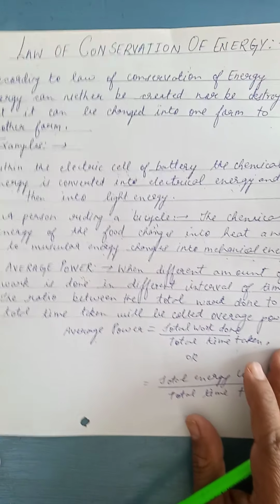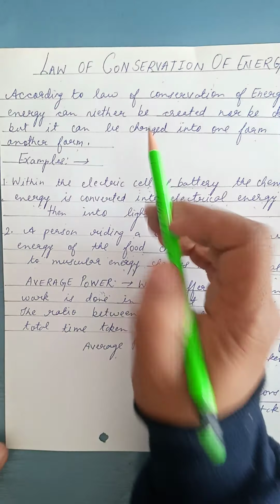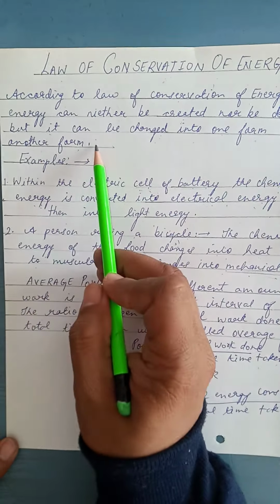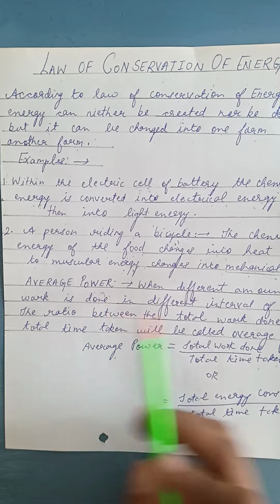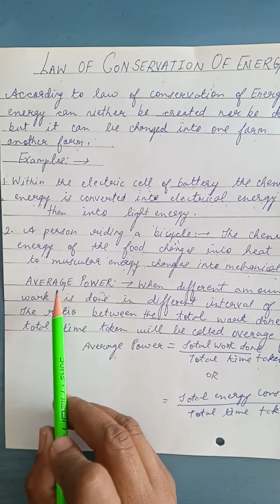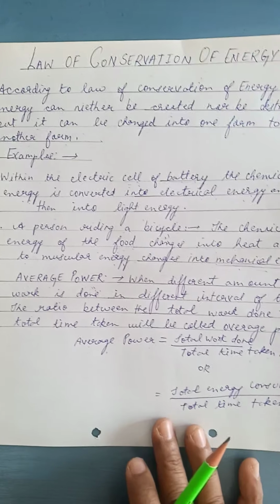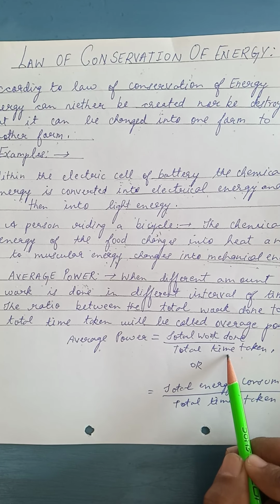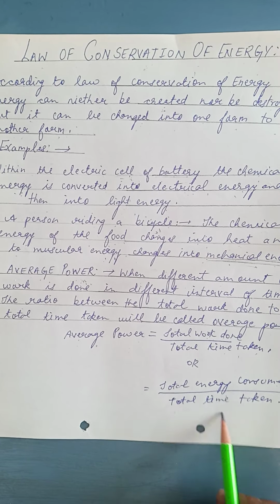So in today's class we have discussed two topics: law of conservation of energy, in which the energy can neither be created nor be destroyed, but can be changed from one form to another form. And one more topic we have considered, that is average power. When different amount of the work is done in different interval of time, we can consider the average power. So average power can be calculated by the formula total work done divided by the total time, or you can consider the total energy consumed divided by the total time taken.